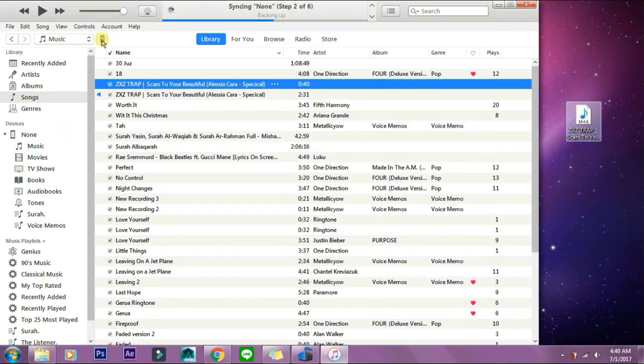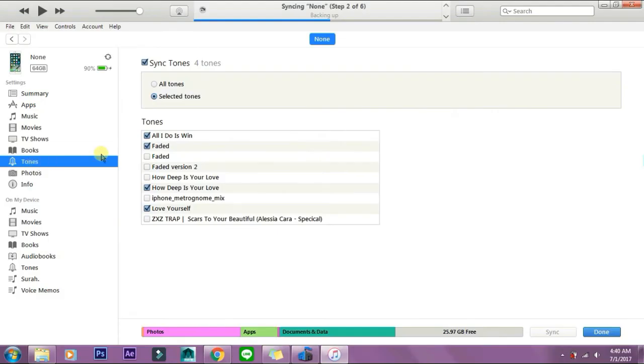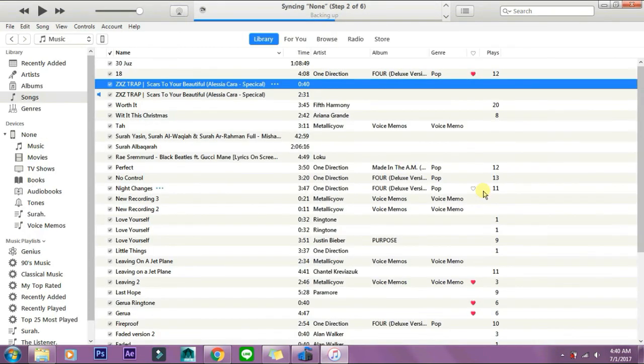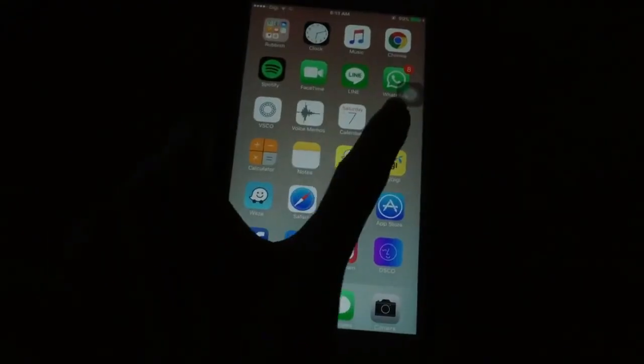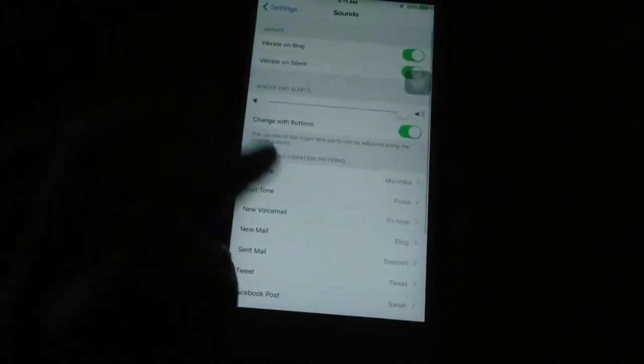Now click on your device and click on Tones. Here are some of the tones that I did, so you can choose your own tones and click Done and Apply. So now you need to go to your setting, click on Sound, and there you go, your own ringtone.